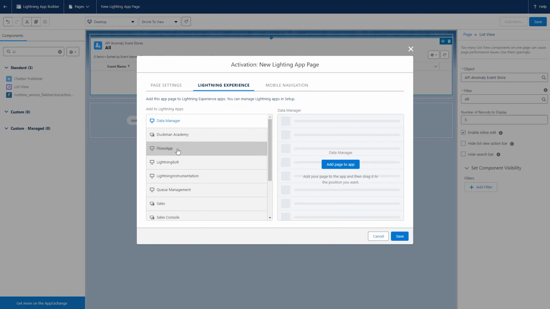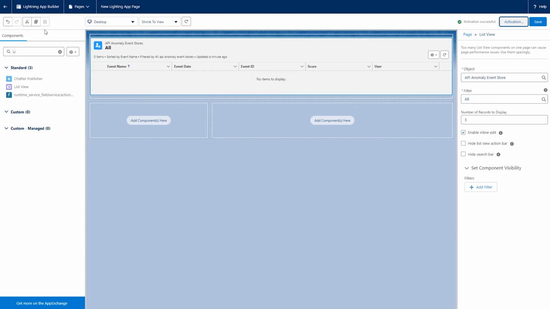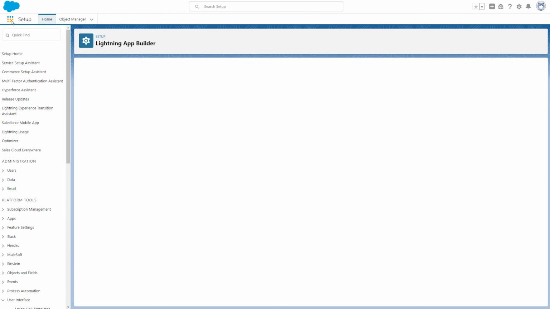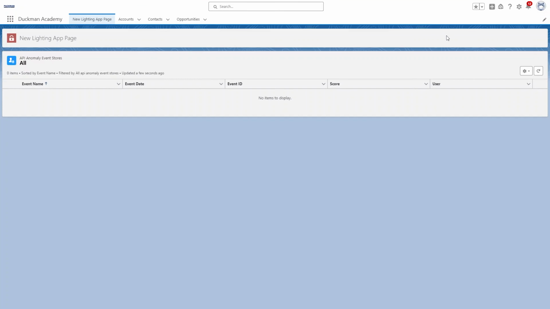Go to Lightning Experience, select your app, click on Add Page to App. You can select the position of the page to be placed on your app by simply dragging and dropping it, and click on Save. Click on the back arrow on the left corner. Now App Launcher, and voila, your page is ready for use.